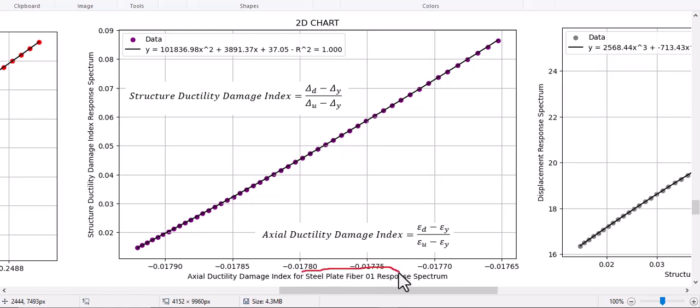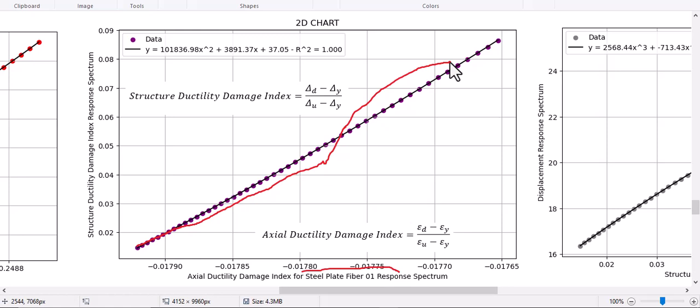So it shows the steel plate number 1, and the top I section's fiber plate, for outputting the strain and stress for our structure's sections, and then outputting the axial ductility damage index. It has relations between structural ductility damage index and axial ductility damage index. It shows very good fitted linear relations.